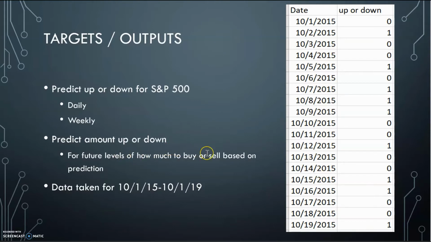This could help determine how much you should buy or sell based on how much it was predicted to go up or down, and that could be more accurate. These output data were taken from the same time ranges as before. Now I'll pass it over to Joey, and he'll go over the models we used.